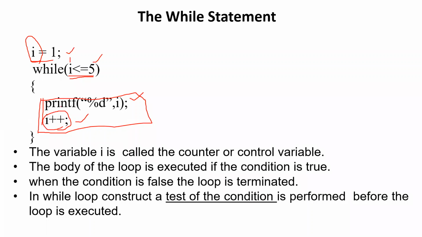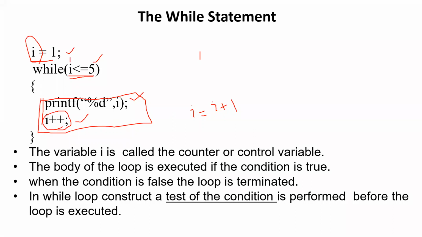It will move into the body of the loop. It will be printing the value of I. Value of I is 1. Then it will be incrementing the I value. I plus plus, right? What is I plus plus? It is incrementing the value of I by 1. So for those who didn't understand, I plus plus is the same as I equal to I plus 1. We are incrementing the value of I by 1.